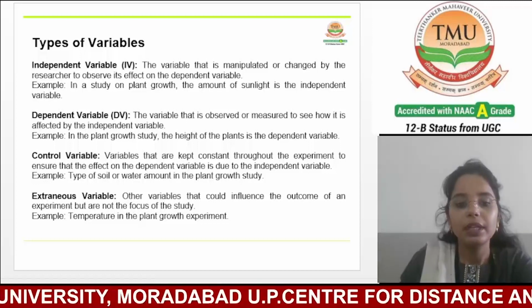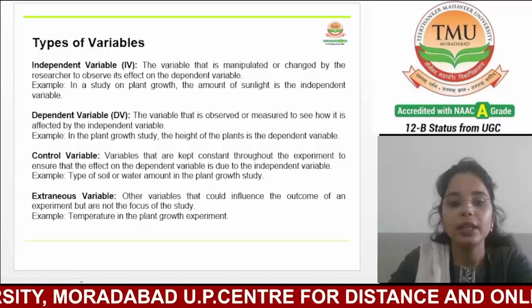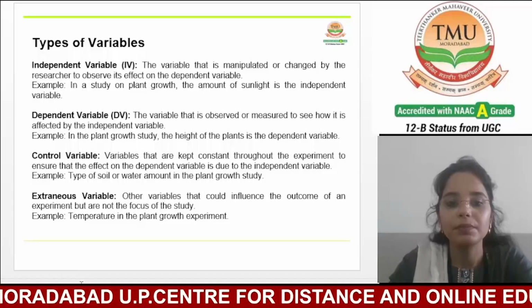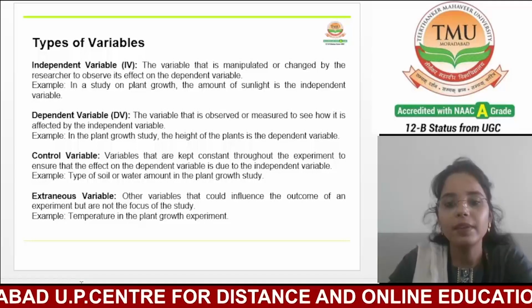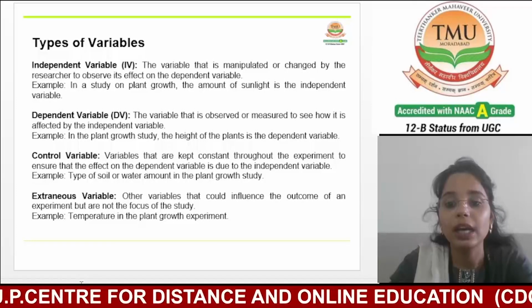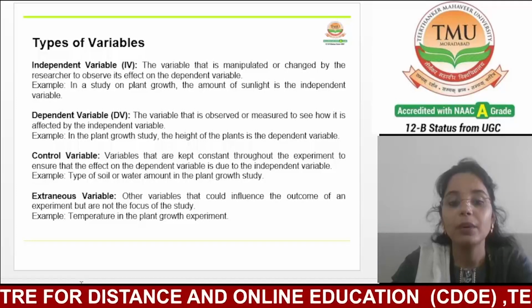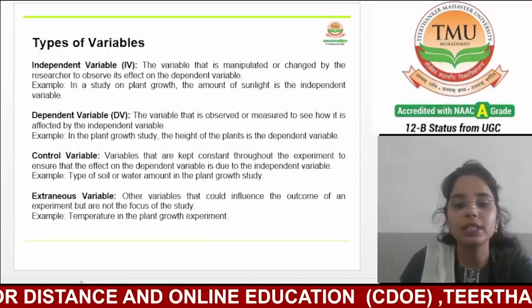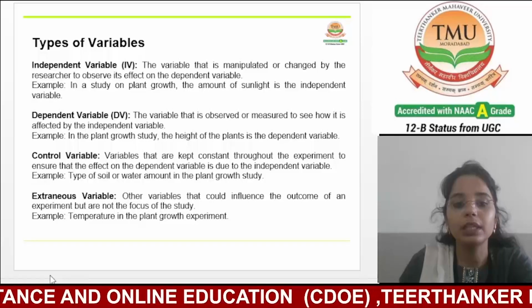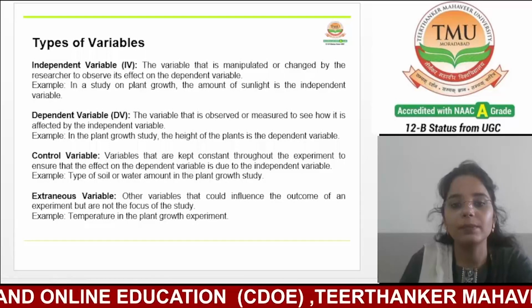Now, the next one is extraneous variable. Any other variable that could influence the outcome of an experiment but is not the focus of the study comes under the category of extraneous variable.